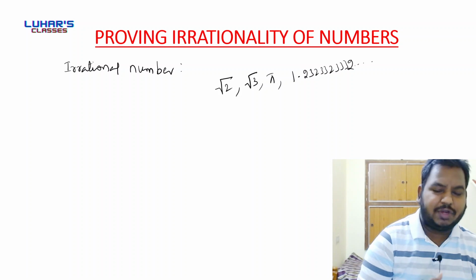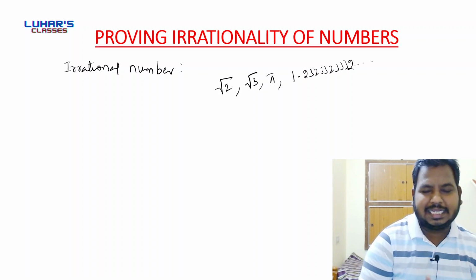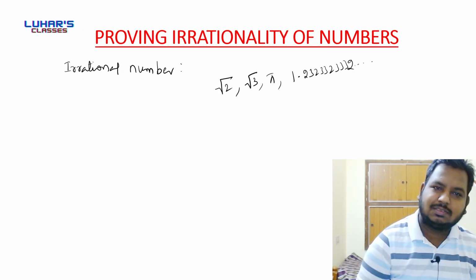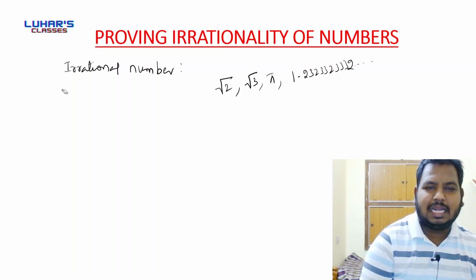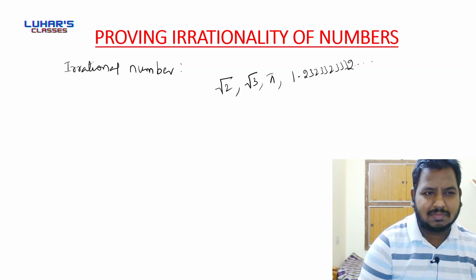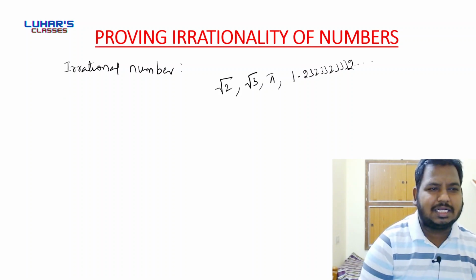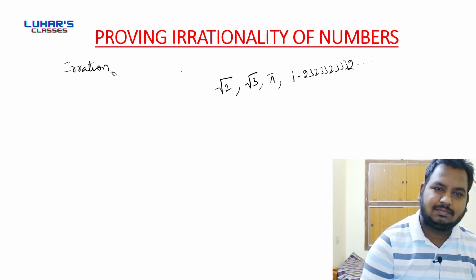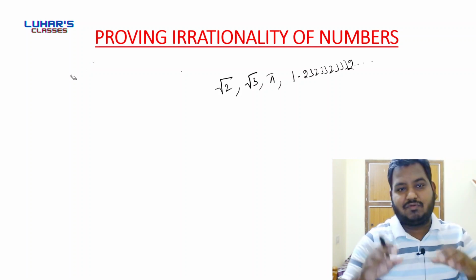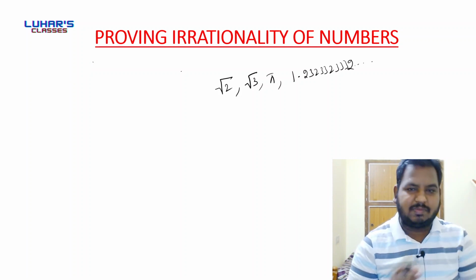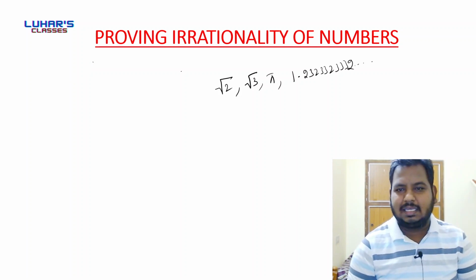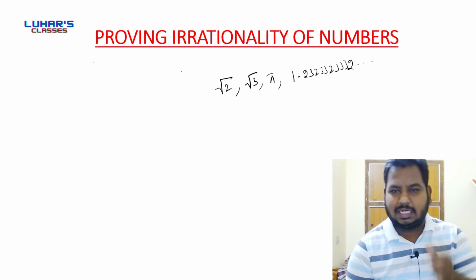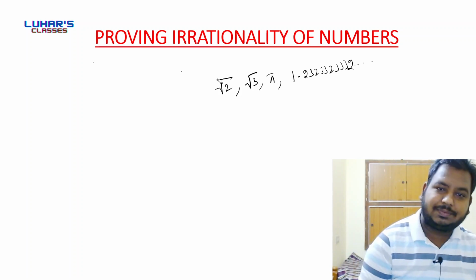I am going to make one video in which I'll teach you about irrational numbers perfectly. I'll teach you about rational numbers, irrational numbers, real numbers, and I'll also give one small introduction of complex numbers. Done? Right. But for now, just remember that root 2, root 3, pi, and any decimal which is non-terminating, non-recurring is an irrational number.